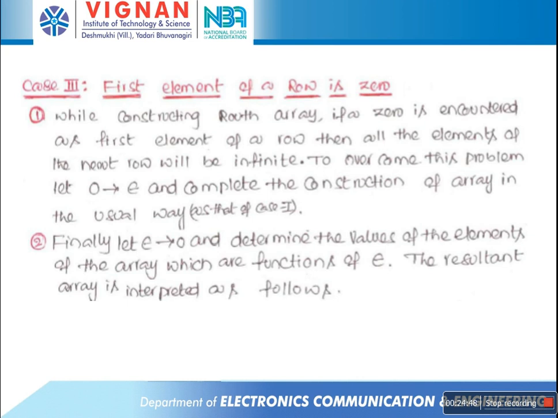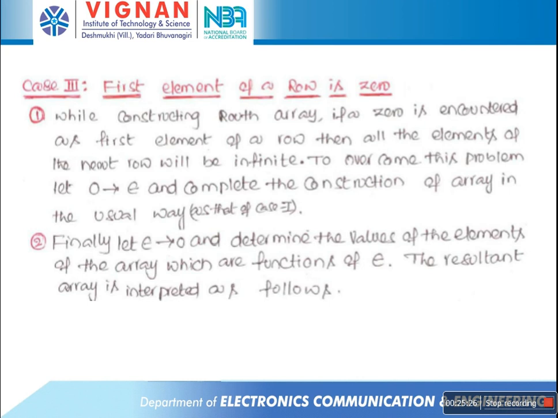While constructing the Routh array, if a 0 is encountered as the first element of a row, then all the elements of the next row will be infinity. To overcome this problem, let's substitute epsilon equal to 0. Epsilon replaces the 0, and we complete the construction of the Routh array in the usual manner.